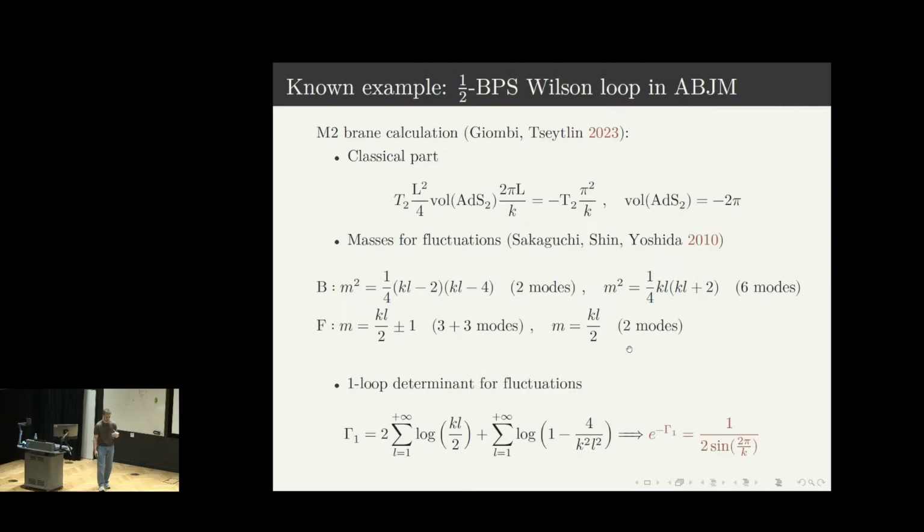We follow the same steps. Namely, we consider an M2-brane wrapping a Hopf circle. When we reduce this M2-brane to a 2D worldsheet, we have some type IIA string, which is dual to an operator on the gauge side. And the type IIA string and its semiclassical quantization reproduces the planar part, while including Kaluza-Klein modes on this M2-brane will give you non-planar corrections.